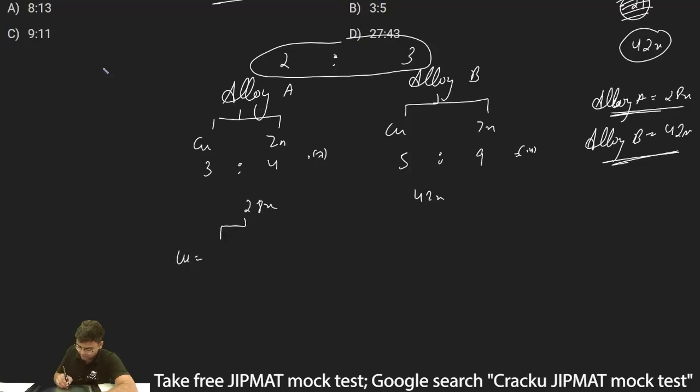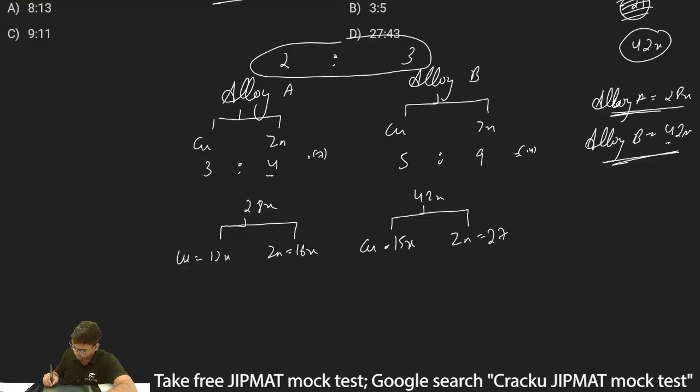Copper will be 3/7 into 28x, which is equal to 12x. And zinc will be 4/7 into 28x, which is 16x. And for 42x, copper will be 5/14 into 42x, which is 15x. This is not 10x, this is 15x. And zinc will be equal to 9/14 into 42x, which is 27x.